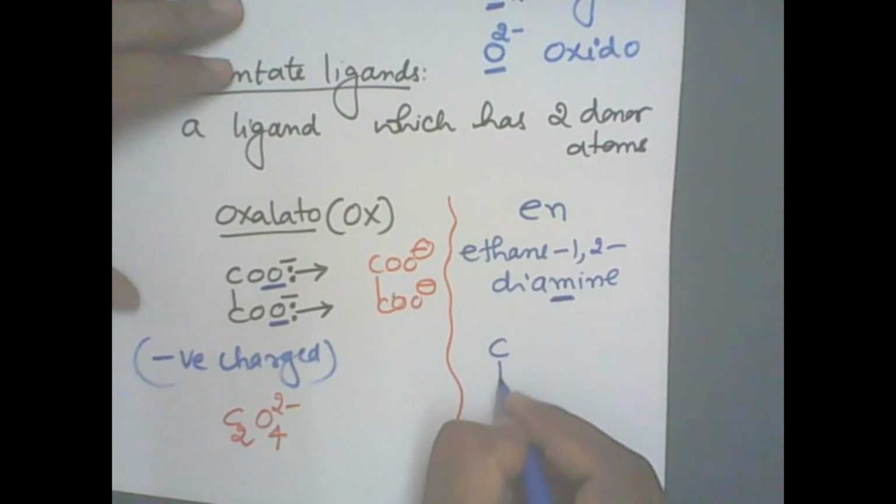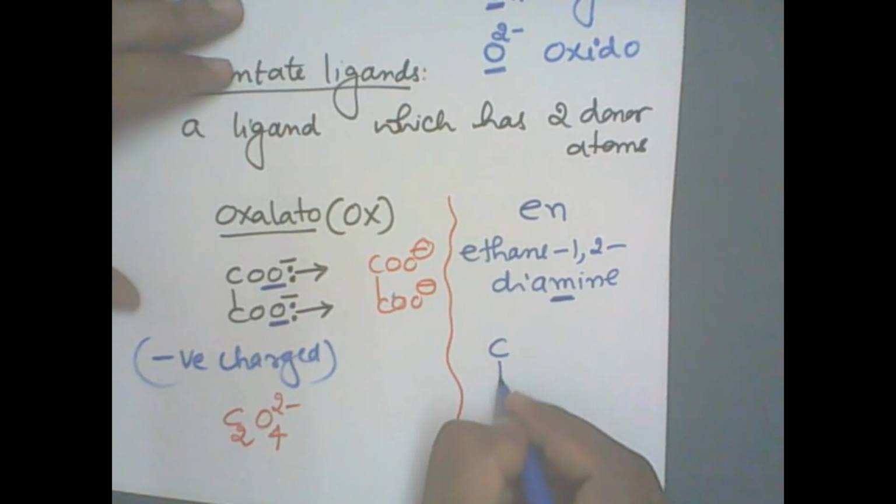Polydentate ligands. What do you mean by poly? Poly means many. Previously I studied didentate. Didentate means two donor atoms. There can be three donor atoms: tridentate, tetradentate, pentadentate, hexadentate, and so on. If there are more than two, we generally call them polydentate. So many donor atoms are bonded to the central metal atom or ion.